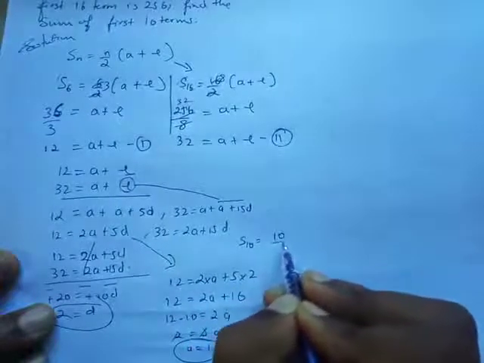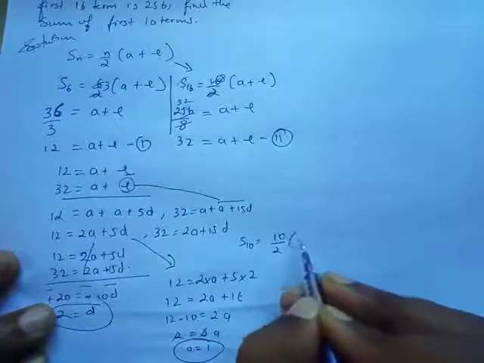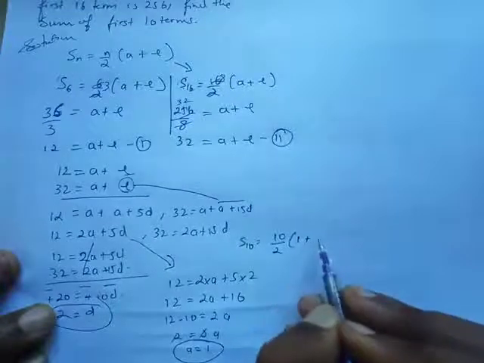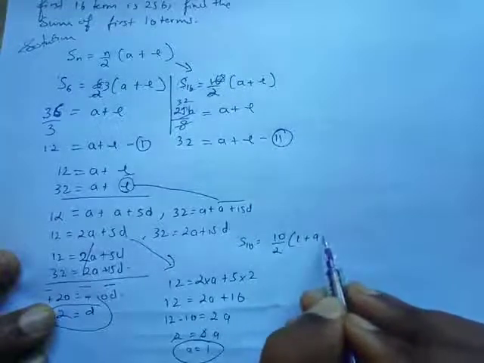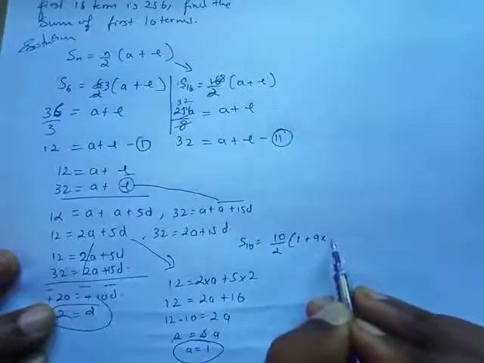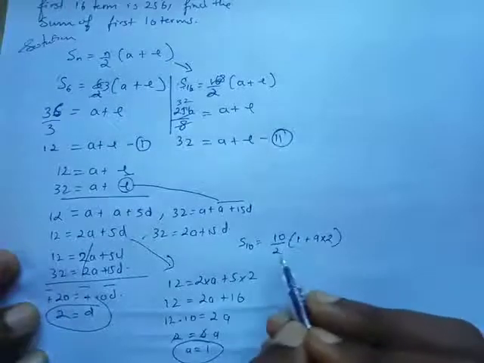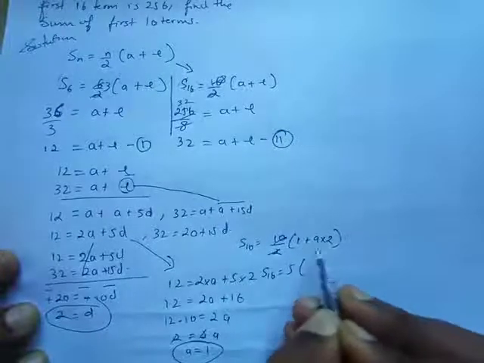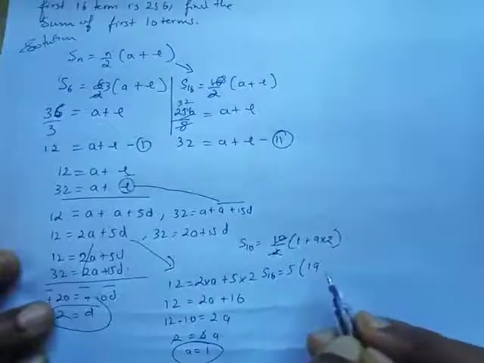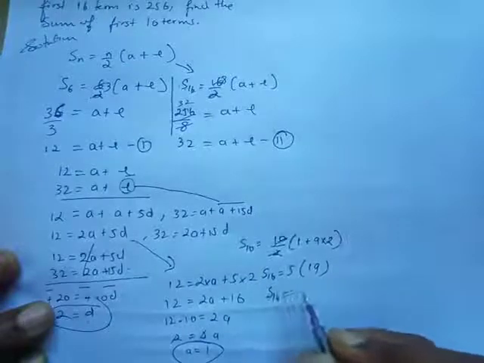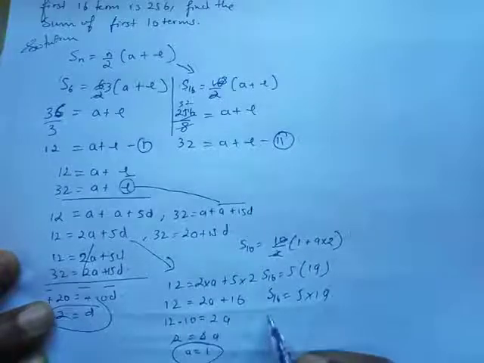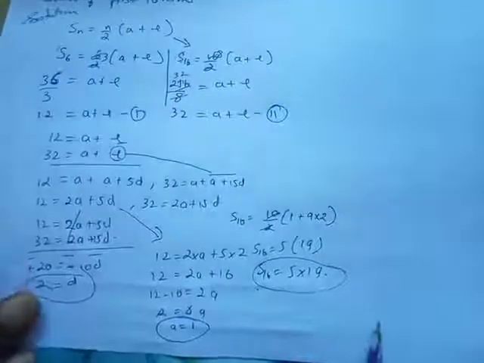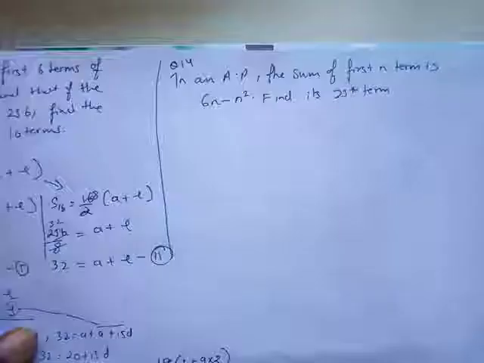S10 equals 10 over 2 times (a plus (n minus 1) into d), where a is 1, n minus 1 is 9. What is d? d is 2 for me. So S10 equals 5 into (1 plus 9 2s, which is 18), that is 19. So S10 equals 5 into 19, and you'll get the answer when you multiply that. Okay, so I hope you guys are understanding how to do this question.